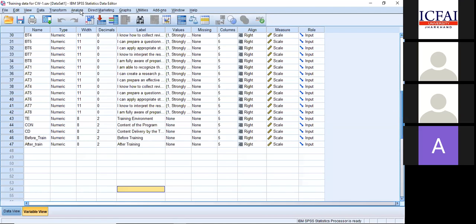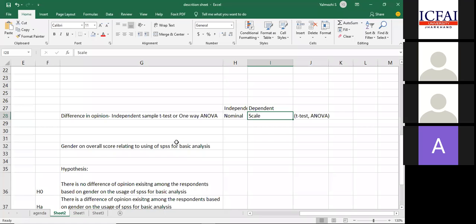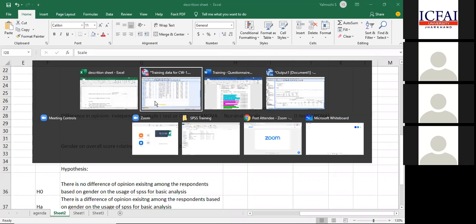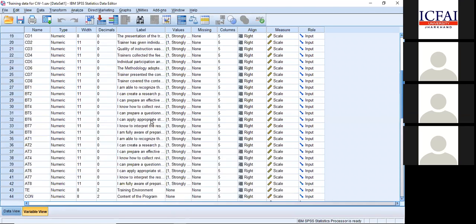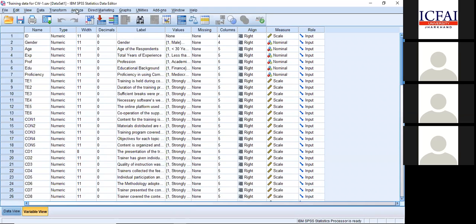So next I want to do an ANOVA table. What is this ANOVA? It also tells us whether there is a difference, analysis of variance. The concept is exactly the same. The only difference is, if I have 2 categories, I'll go for the independent sample t-test; if I have 3 categories, I'll go for one-way ANOVA. Now, how will I do this? Please bear with me. We are supposed to finish one more tool also, because at 9:30 we have a meeting.